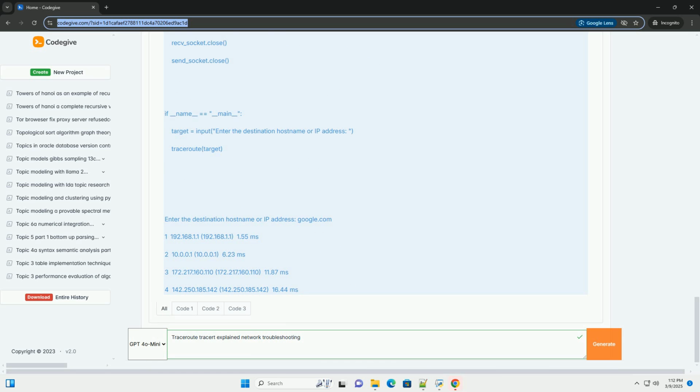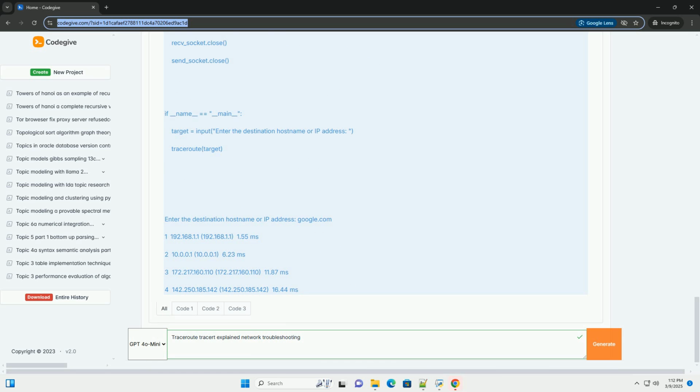2. traceroute(destination_host, max_hops, timeout) function. Takes the destination host name, maximum number of hops, and timeout value as input. Resolves the destination host name to an IP address using socket.gethostbyname. Creates 2 sockets.